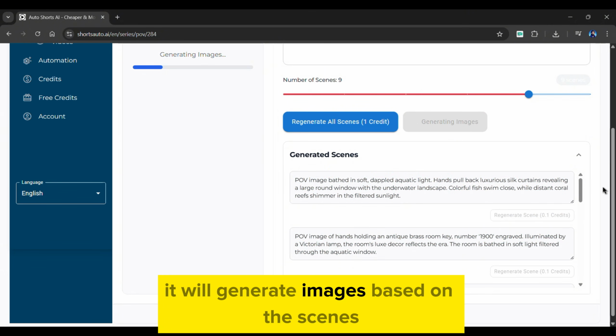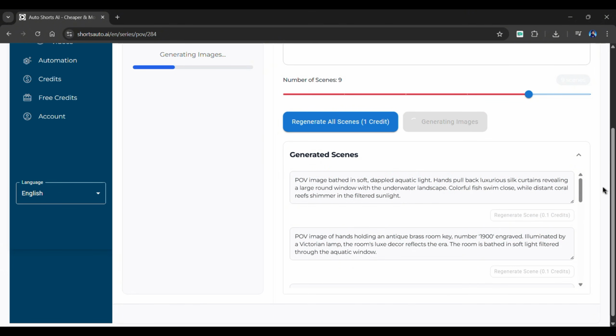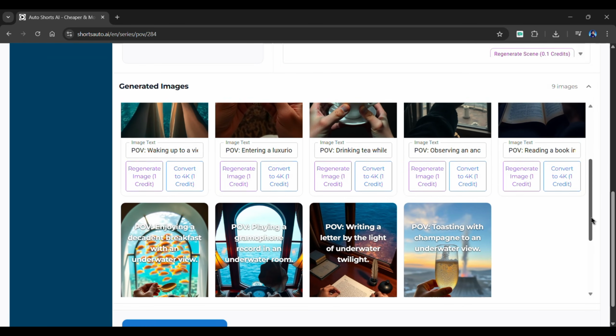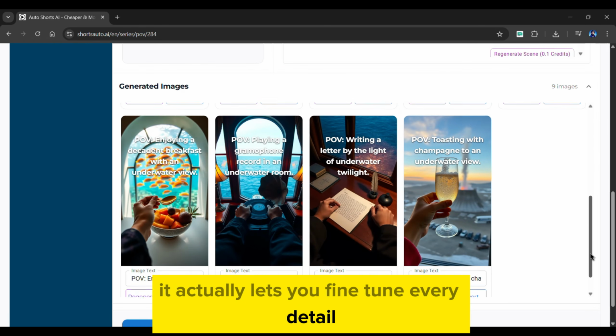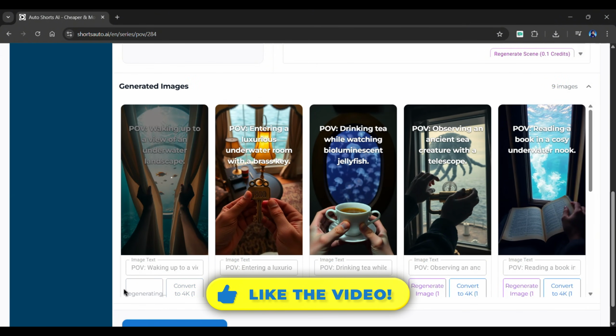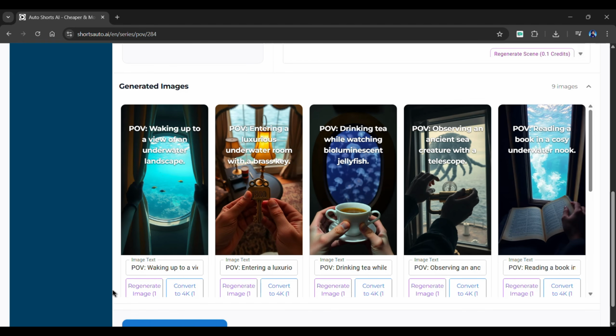It will generate images based on the scenes. So, let's skip the generation process. And there you have it. Now this is very cool. It actually lets you fine-tune every detail. If you didn't like an image, simply click the Regenerate Image button, and within seconds, your image will be replaced.